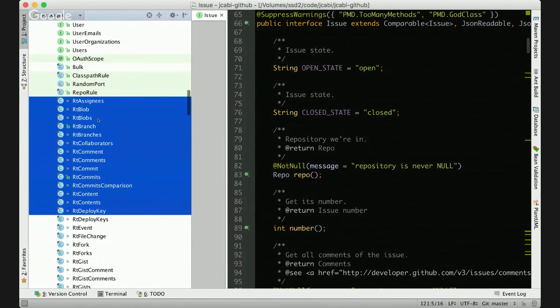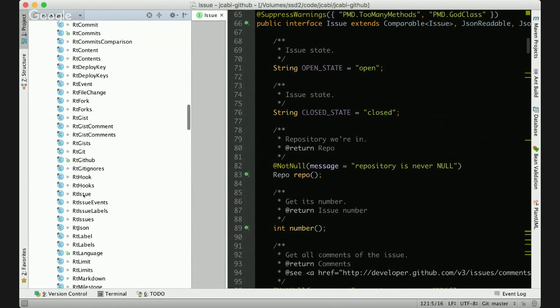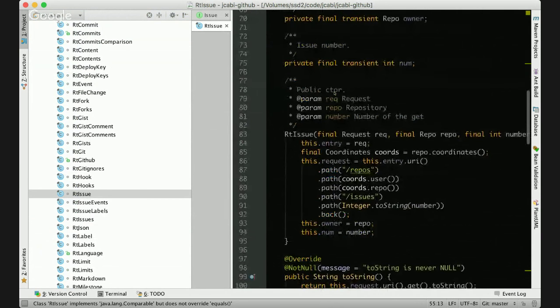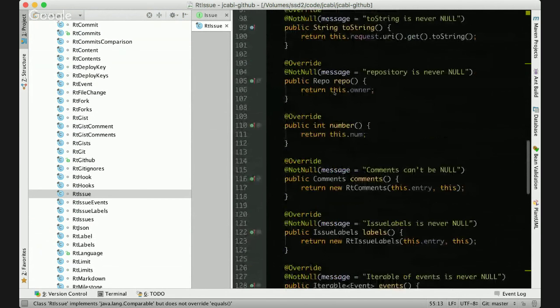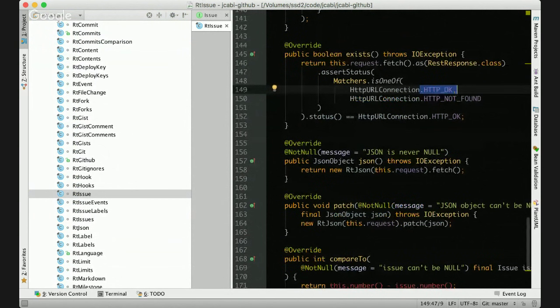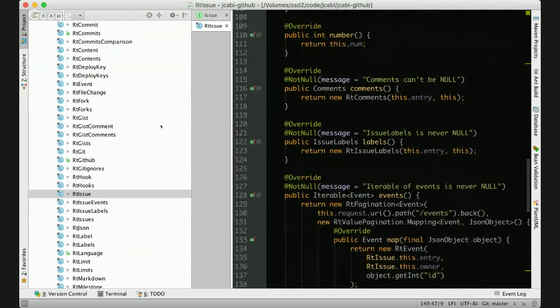Look at this. All of them start with the RT prefix, which means runtime. For example, this is the interface Issue, and we have RtIssue, which is a runtime implementation of the Issue interface. This class actually makes the real HTTP calls to the GitHub API, and it checks the status of the response. It does real HTTP interaction with the GitHub API. So this is the interface, and this is the class.